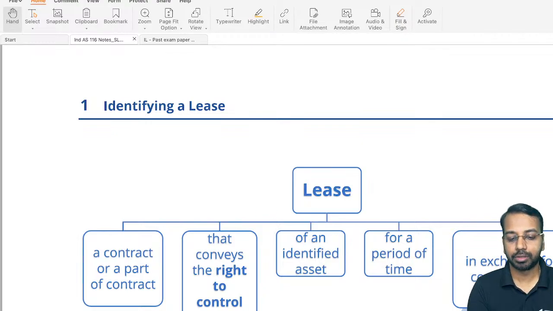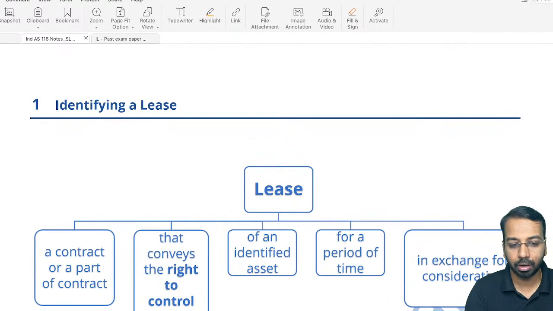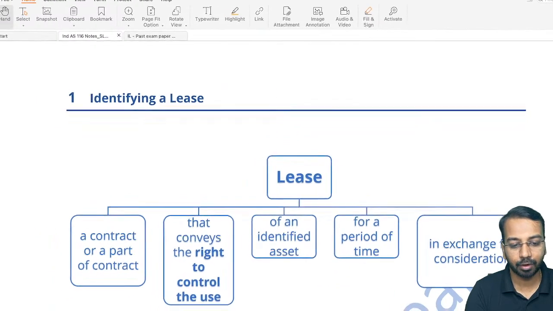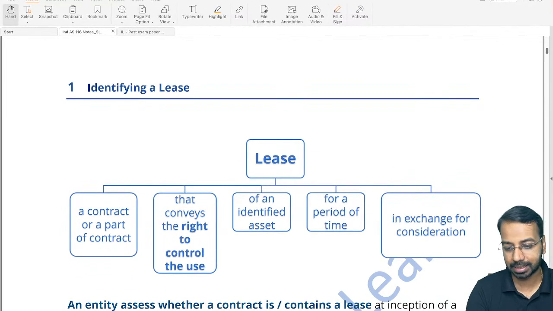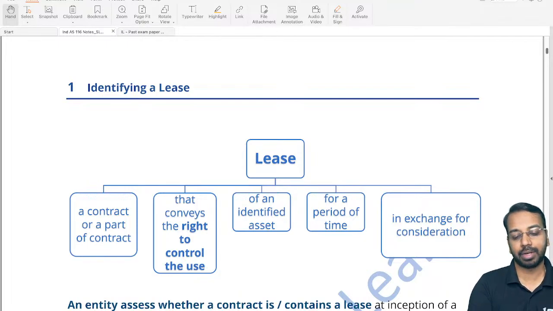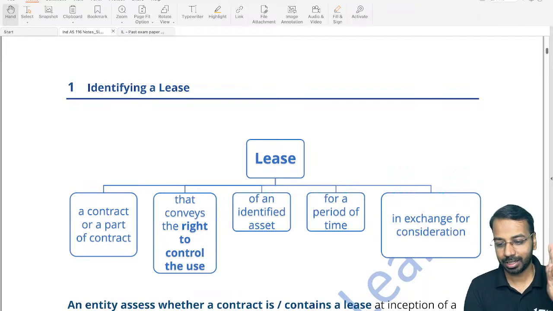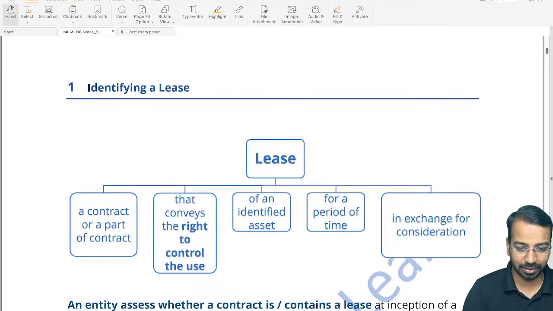Now, as I told you earlier also, I will not be going into 100% of depth of a particular standard. It will be more like a broad coverage so that we are able to understand the requirements for the examination purpose. Yes, still if you have doubt, you can ask it here. Even if after that your doubt is not clear, you can make use of our forums where you can ask doubts. Right. So let's start with Ind AS 116, and I've tried to simplify this standard as much as possible as compared to the textbook. I hope we are ready to go. Let's start with this.